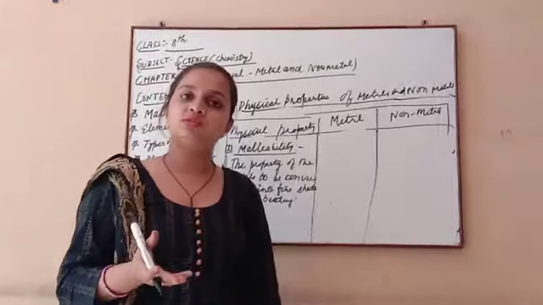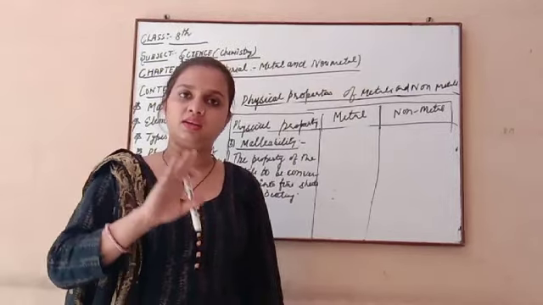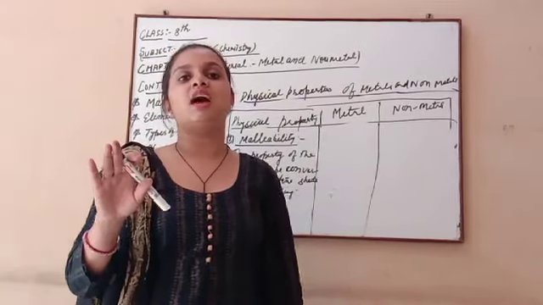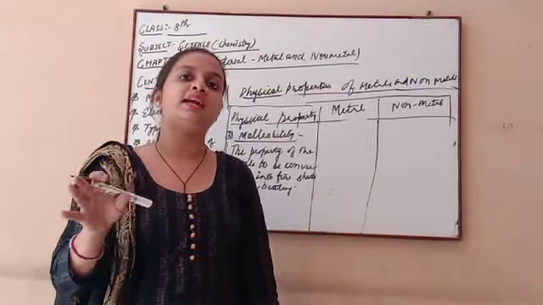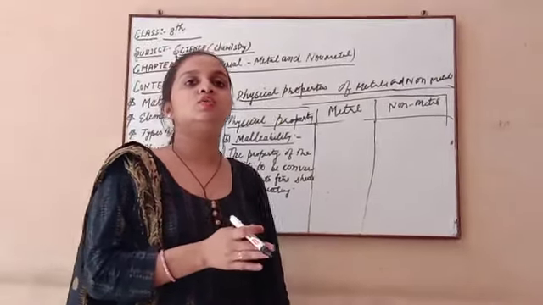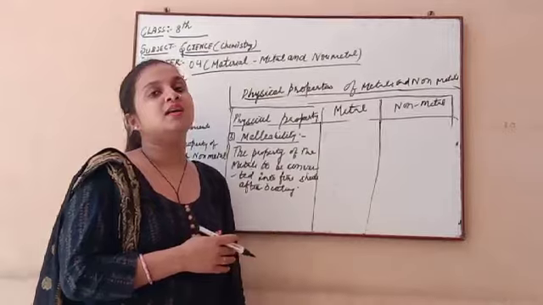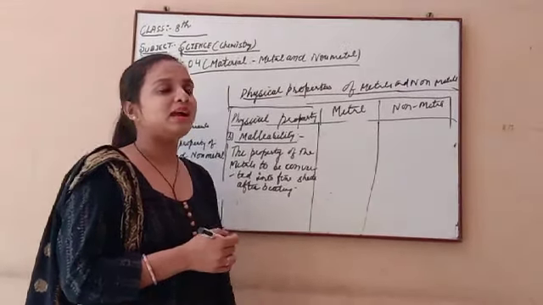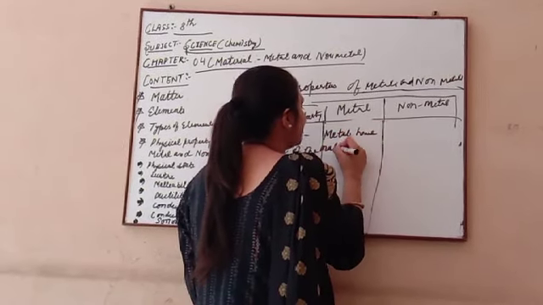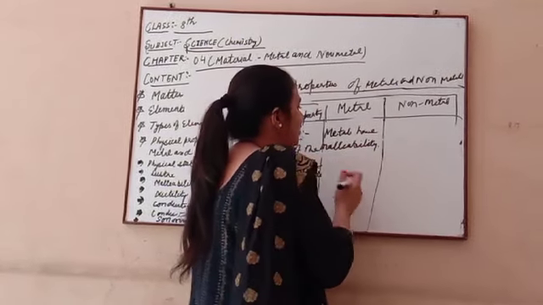In many sweets also, like Kaju Katli and Rasgulla, you see a very fine silver covering on the outermost layer. That is also a form of the metal, the malleable form. It means it is converted into sheet form. So this property is very important, and it is used a lot in our daily life. Metals have malleability, meaning they can be changed into fine sheets, and we use these fine sheets for various purposes.